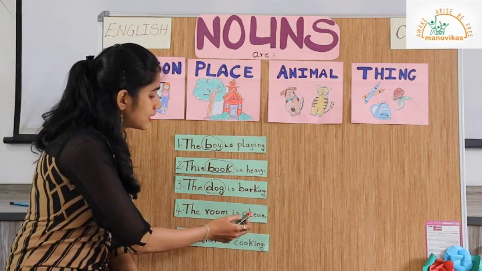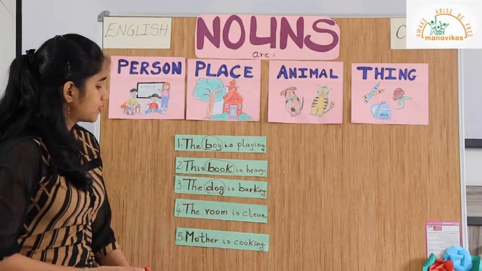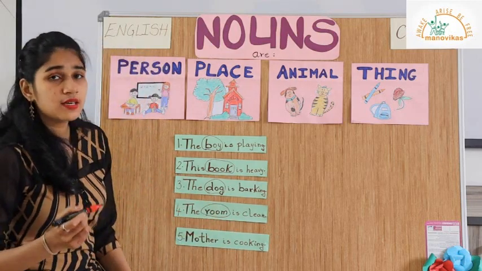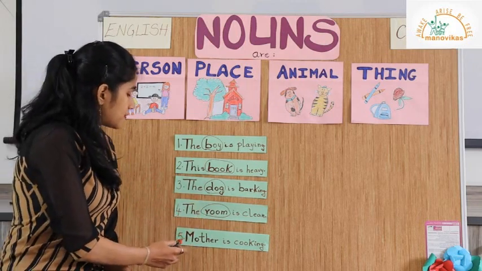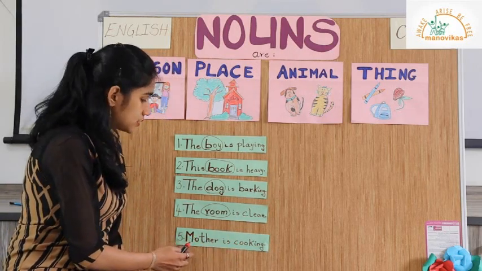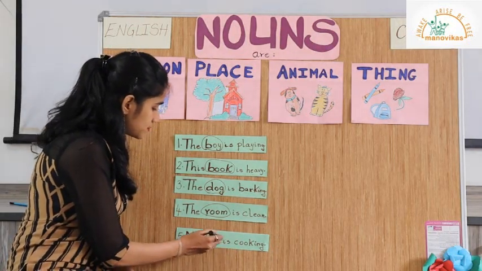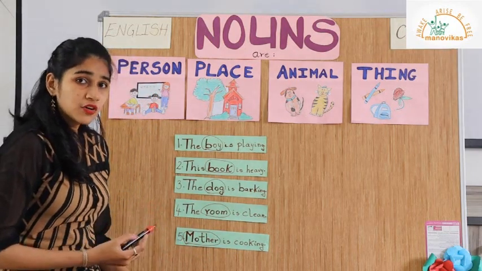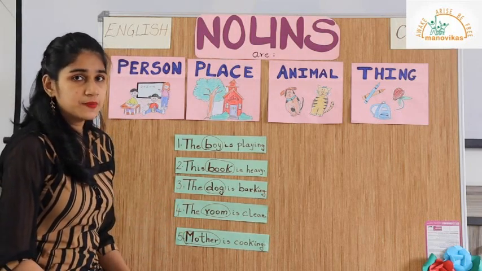The room is clean. I will circle room because it is the naming word or the noun used for place. Next sentence. Mother is cooking. I will circle mother. Why? Because mother is the noun or the naming word used for a person.